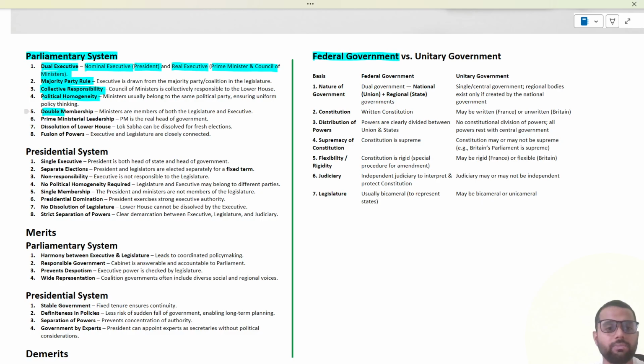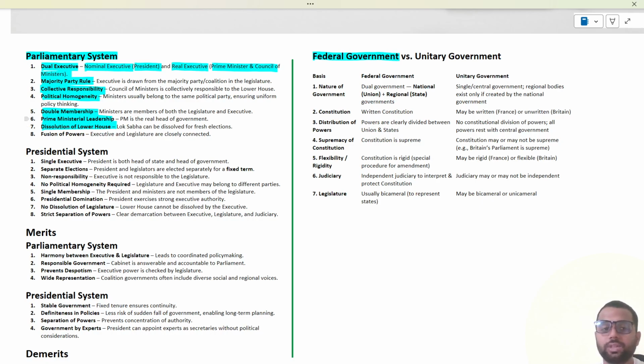Then there is double membership, that is, the minister is a member of both the legislature and the executive. They participate in the administration of the country and enforcement of the law, and they also participate in making the laws as well. Then there is prime ministerial leadership, that is, the prime minister is the real head of the government.